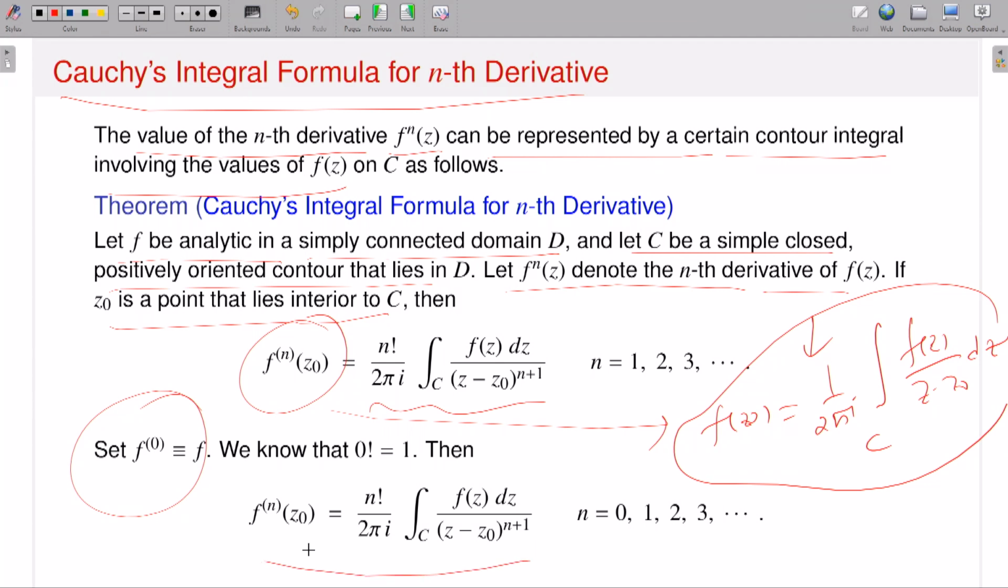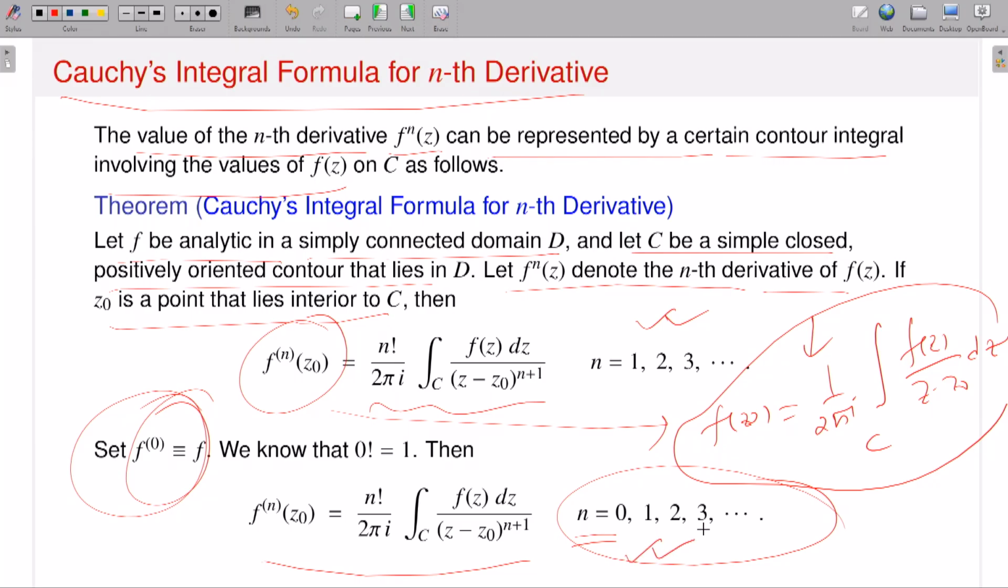Therefore f^(n) of z naught equals factorial n divided by 2 pi i times the integral over C of f of z divided by (z minus z naught) to the power n plus 1 dz, for n equal to 1, 2, 3 and so on. Here I am including n equal to 0 by pretending that the zeroth order derivative of f is nothing but the function f itself. So this is called Cauchy's integral formula for the nth derivative.